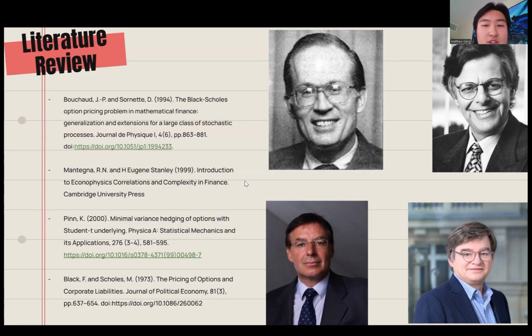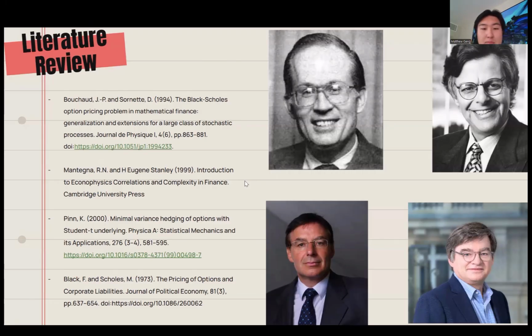Mantegna and Stanley further developed the line of thought in Introduction to Econophysics, demonstrating how scaling laws and power law correlations govern market fluctuation. They even provided empirical evidence that financial returns exhibit self-similarity and heavy-tailed behavior.